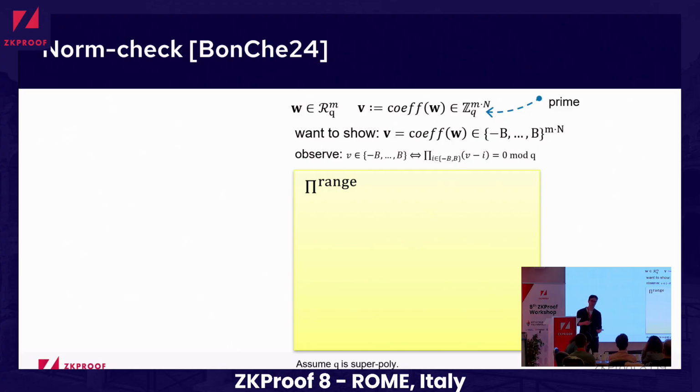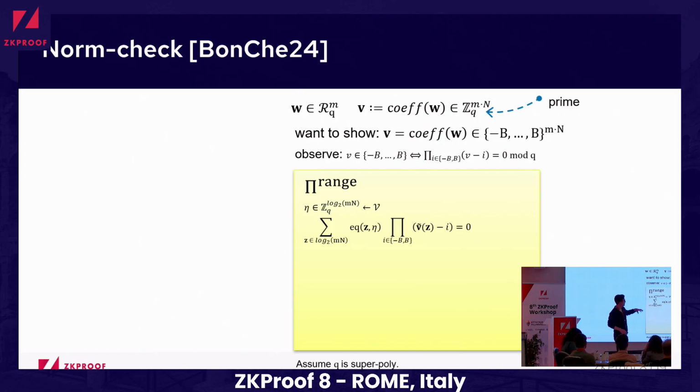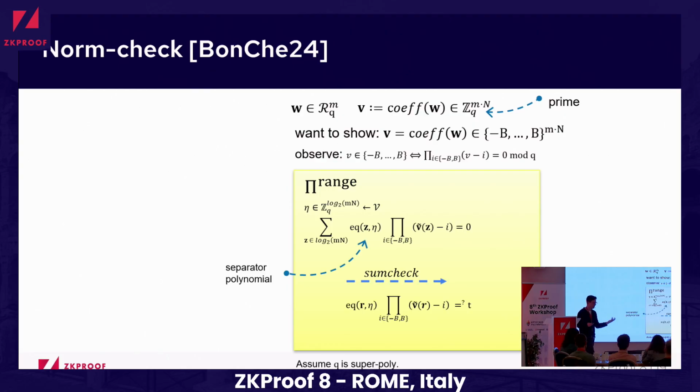For simplicity, we can assume that for soundness Q is some super poly. And what we are doing first is constructing such a norm check. First, the verifier samples some polynomial, and now we represent this claim as a sum check claim over all coefficients, where this EQ is some separator polynomial which allows us to argue about each coefficient individually. And now we perform our